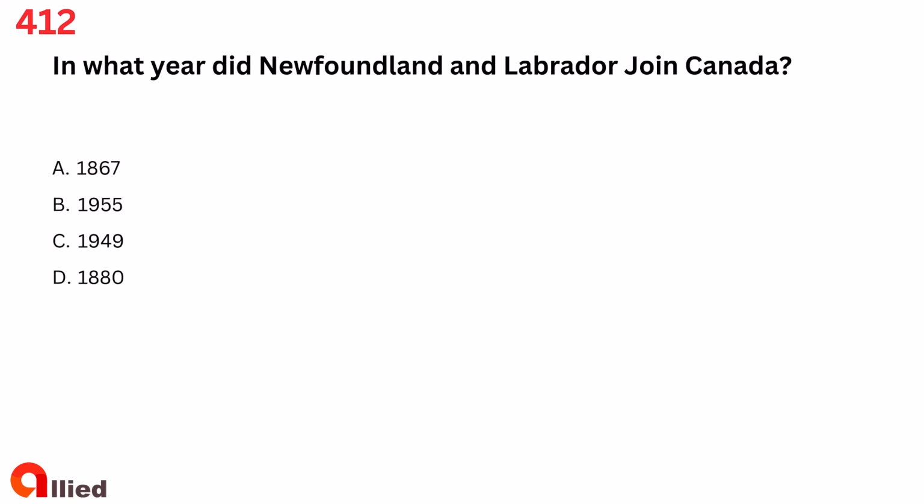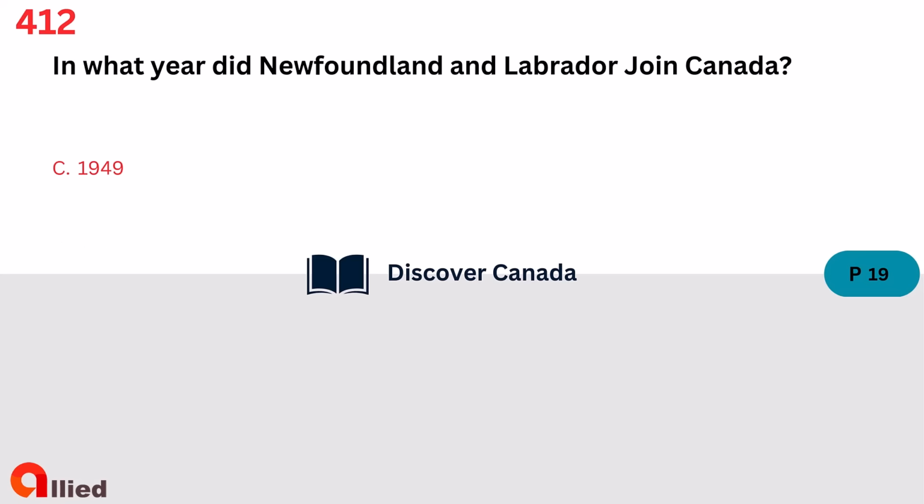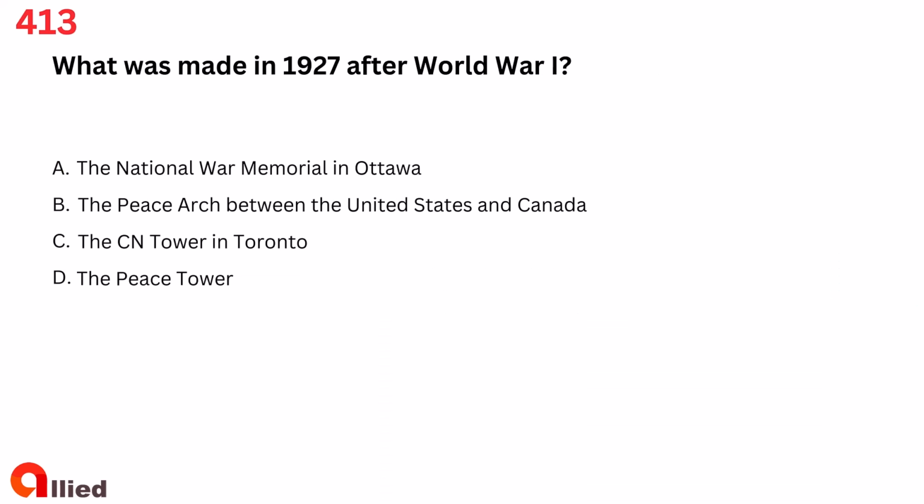Question 412. In what year did Newfoundland and Labrador join Canada? A. 1867. B. 1955. C. 1949. D. 1880. The answer is C. 1949.